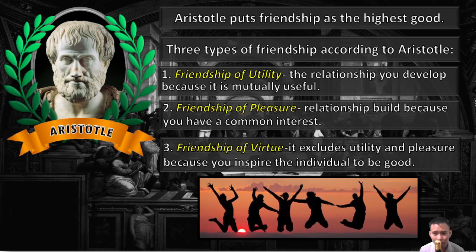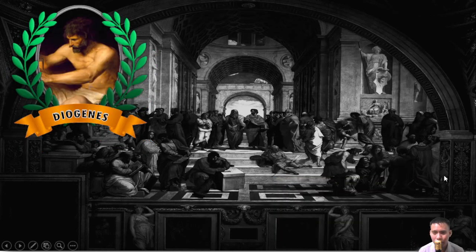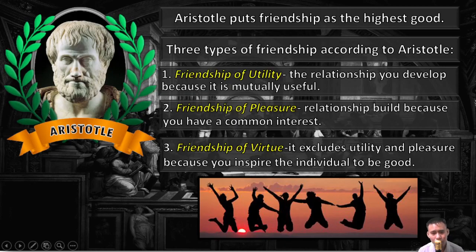So you will still see each other, my student. Okay, so that concludes the story of Aristotle. The difference between Aristotle and Plato is that Plato is an idealist, Aristotle is a realist. So that concludes the story of Aristotle. Thank you very much.